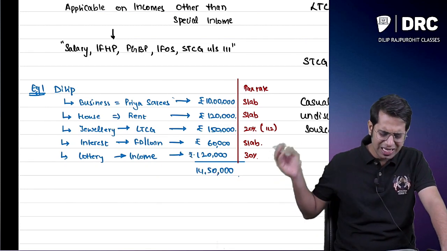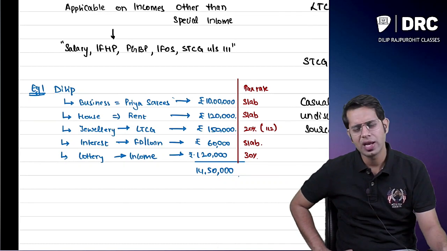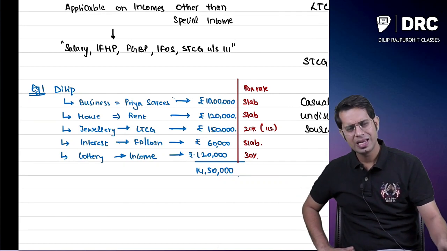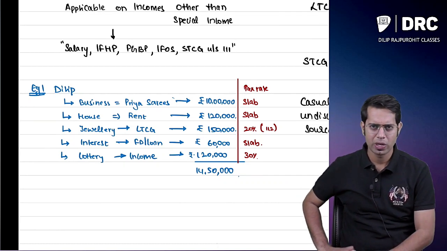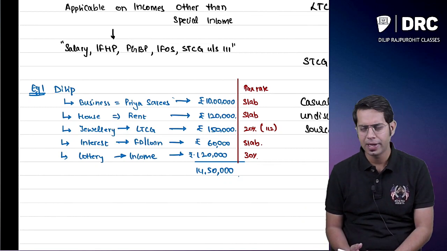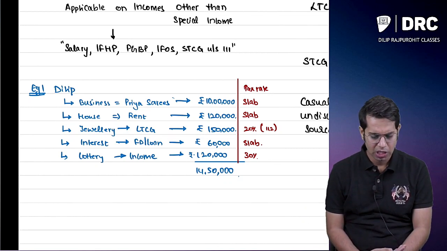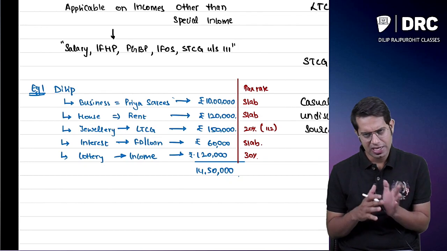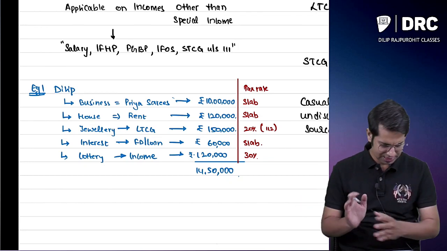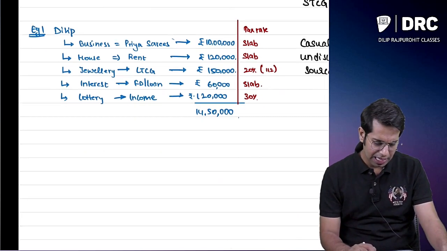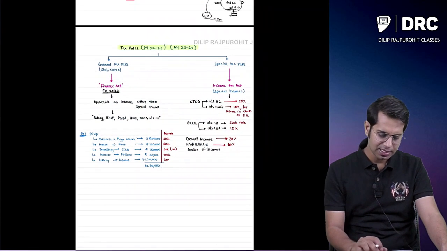So my total income now is 14,50,000. On whatever income I have earned, I will have to pay the taxes accordingly, at slab rates or at special rates. So a single person can have income which is taxable at special rates as well as at slab rates.